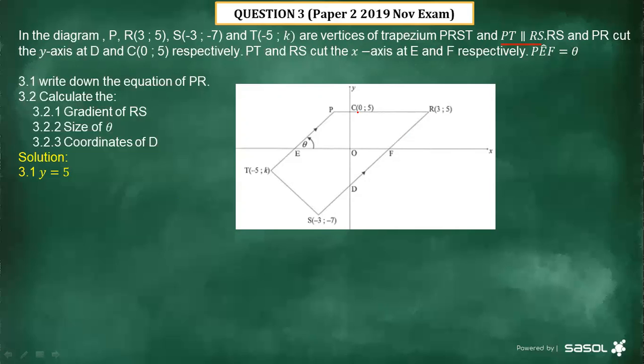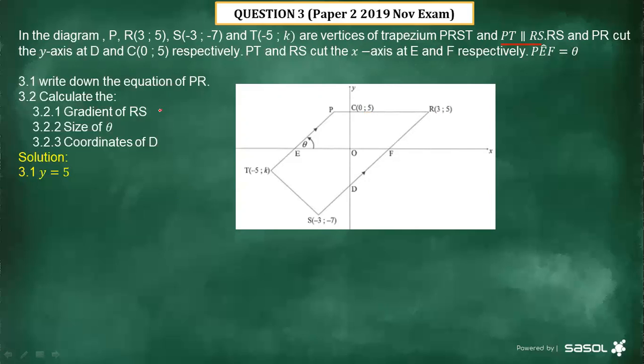When we have to determine the equation of a straight line, which is PR, you are going to be in need of the gradient and a point. When you calculate the gradient of this line, you can use point C as well as point R, because we've got the coordinates. Your gradient is going to be 0 there.